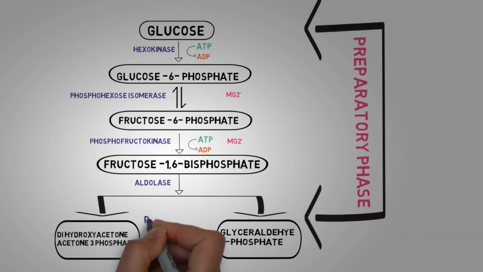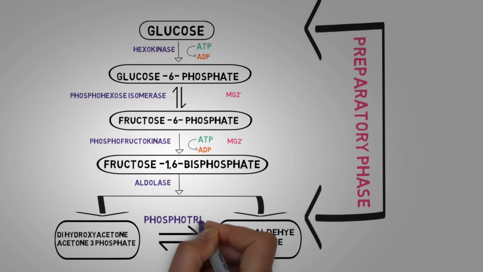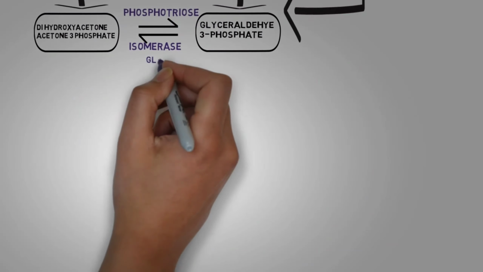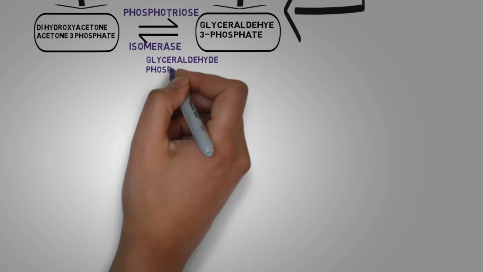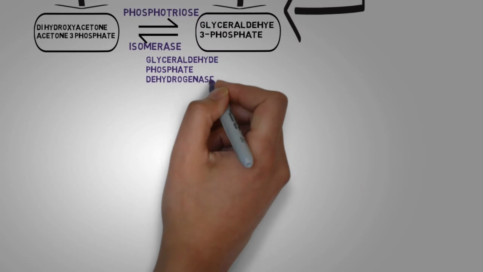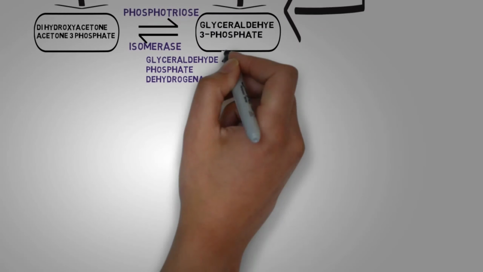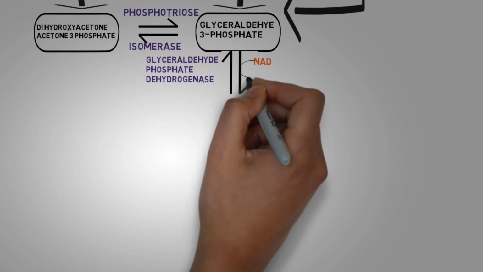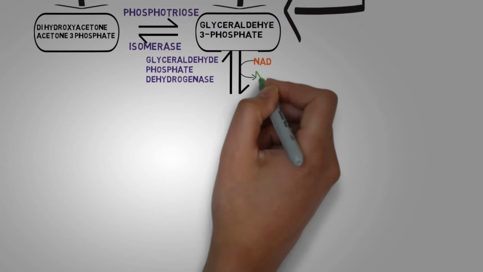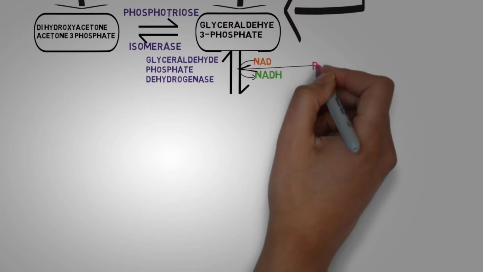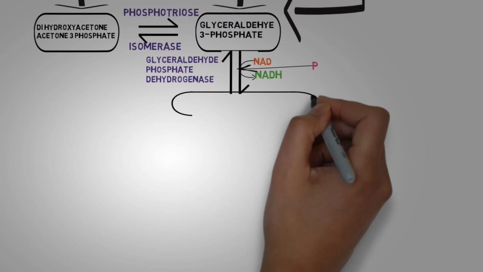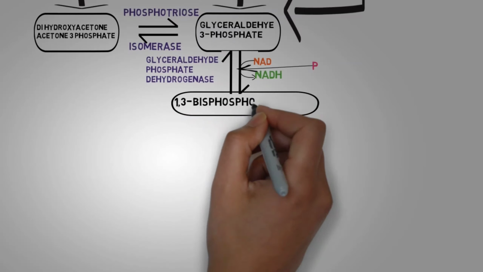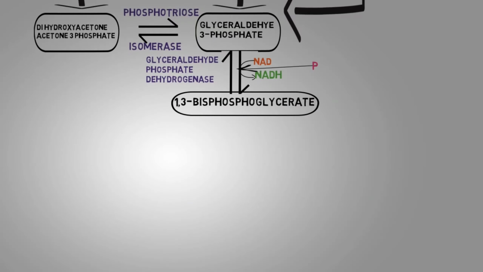It is acted upon by the enzyme phosphotriose isomerase and we get 2 molecules of PGAL, which is acted upon by the enzyme phosphoglyceraldehyde dehydrogenase in a reversible reaction. During this, NAD gets reduced to form NADH. Also, inorganic phosphates are added during this reaction and glyceraldehyde 3-phosphate gets converted into 1,3-bisphosphoglycerate.